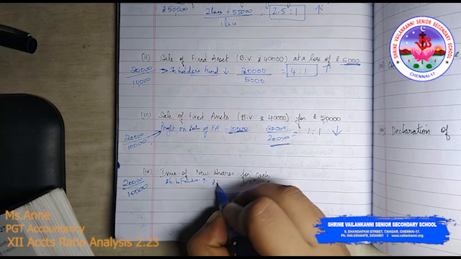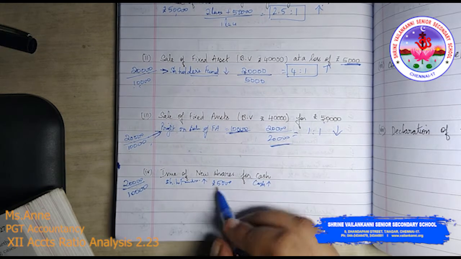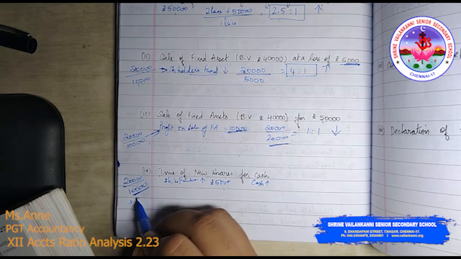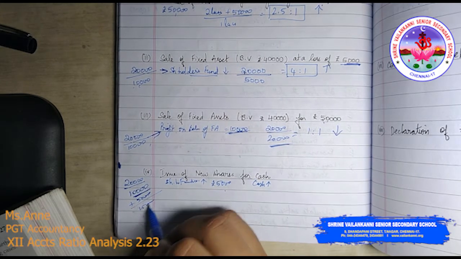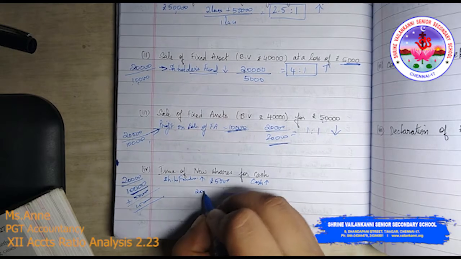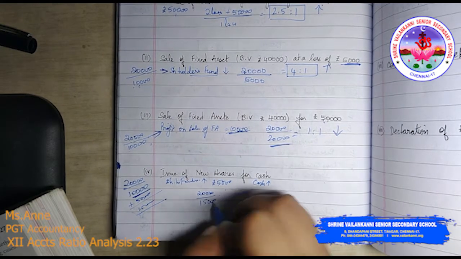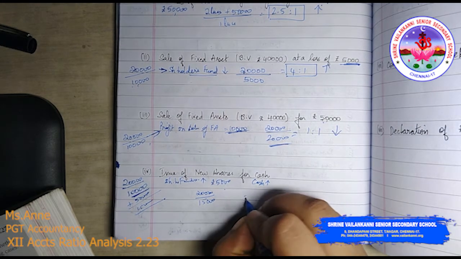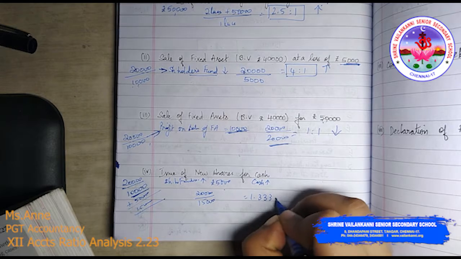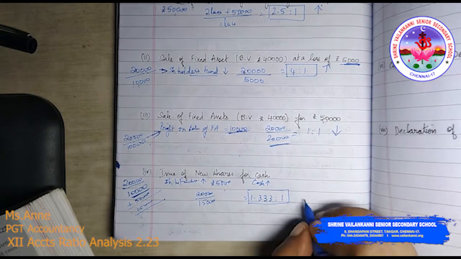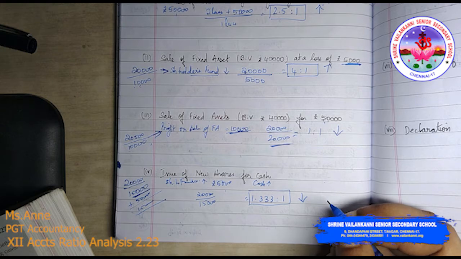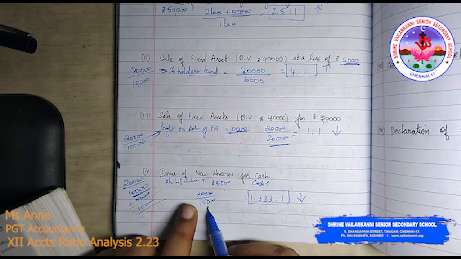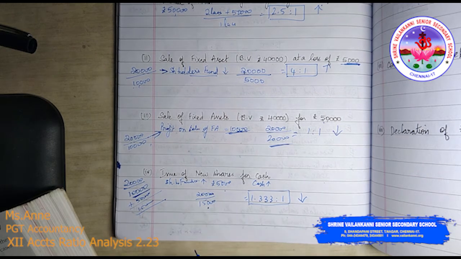Suppose you are issuing rupees 5,000 worth of new shares. So your shareholders fund will be added with this 5,000, it becomes 15,000. So what is the new ratio? 20,000 divided by 15,000 will be 1.333 is to 1. So obviously your ratio has decreased. Why? Because there is an increase in the shareholders fund. There is no change in the debt.